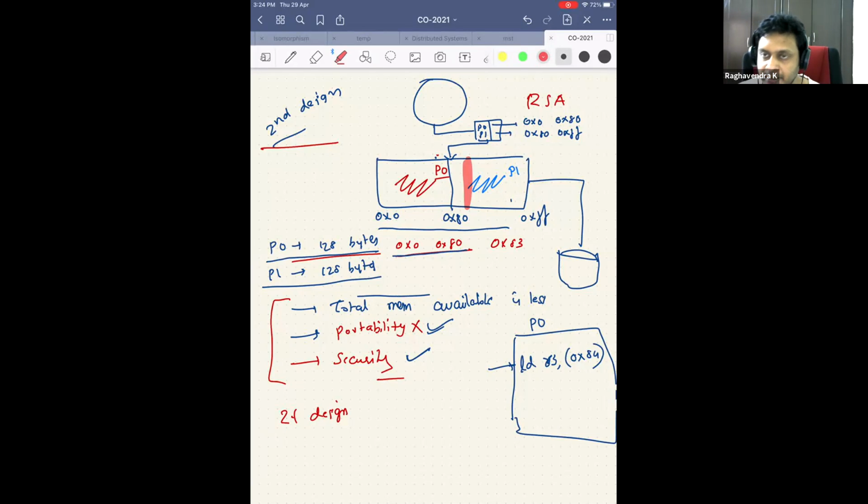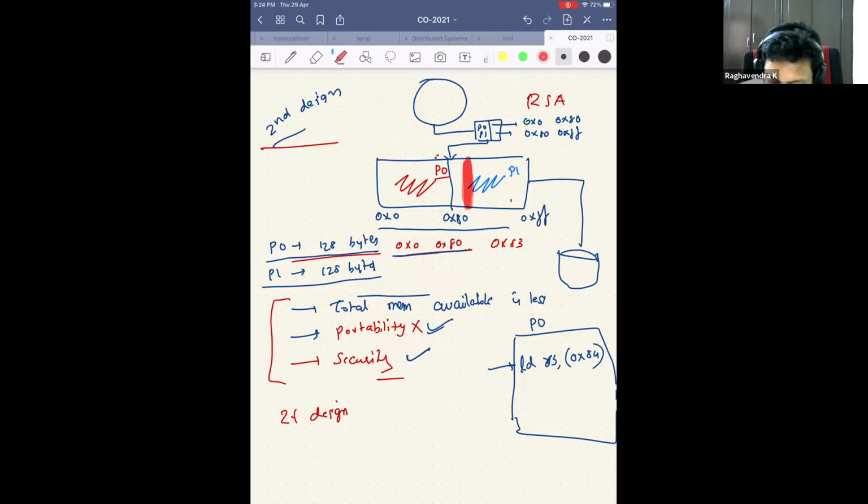He's a different user. He has entered his Gmail password. Now process 0 can read this value, right? It can read this value and actually figure out what process 1 is doing, or it can write something there and totally mess up process 1. So there is no way for me to check what process 0 is doing. That was the security issue.